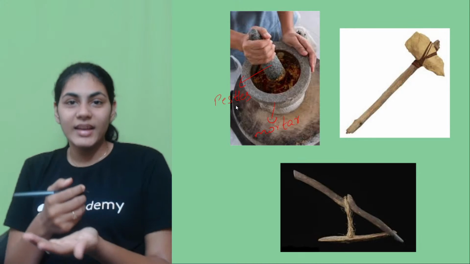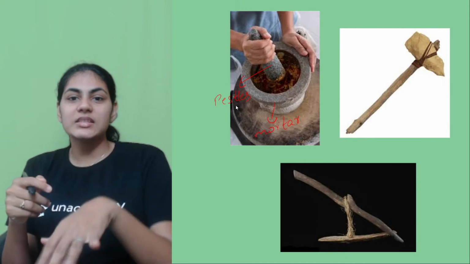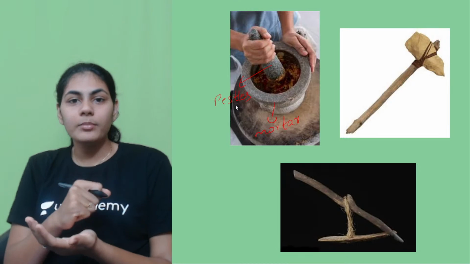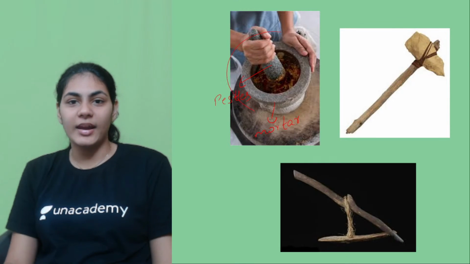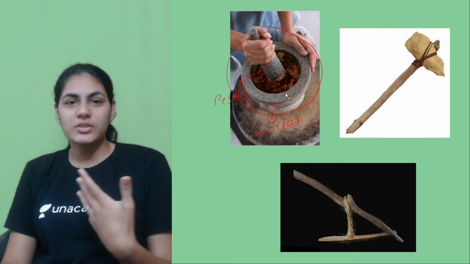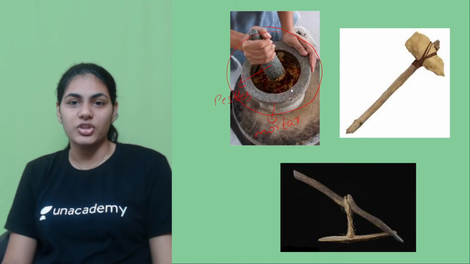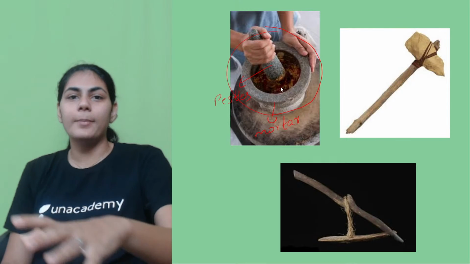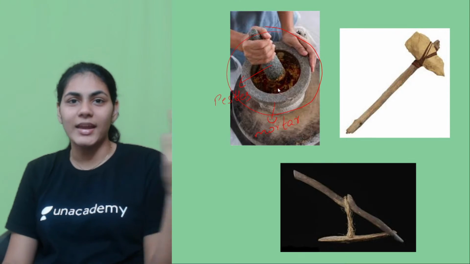So if there are any grains, you put all those grains in the mortar and grind them with the pestle. So this is how a pestle and mortar look. Again, this is a modern figure, the ones which we use right now in the 21st century, but almost the shape and the use were the same back then also.